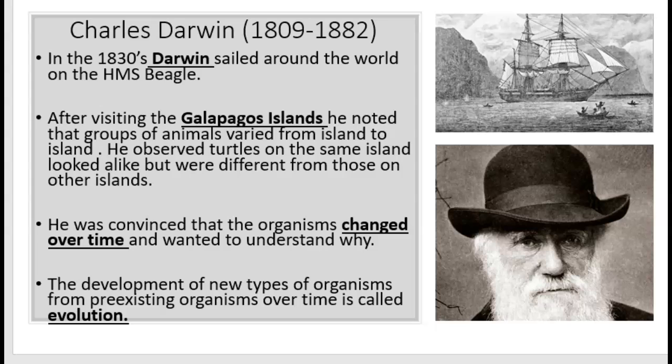And so Darwin was convinced that organisms changed over time, and he really spent his life trying to figure out why and how that process occurs. So the development of new types of organisms from pre-existing organisms over time is called evolution. Really, evolution means changing over time.